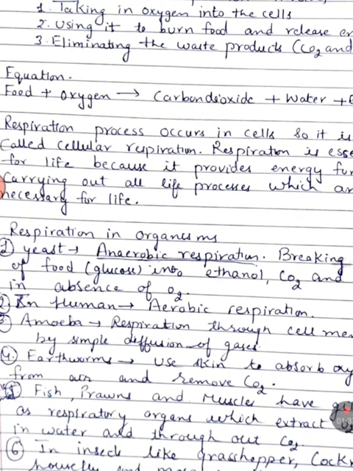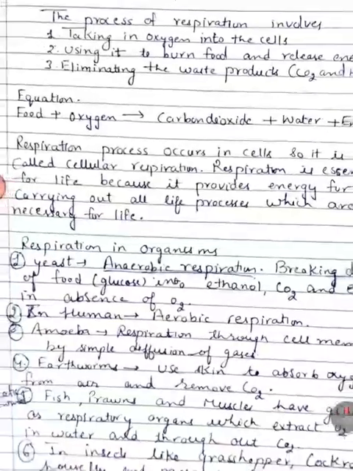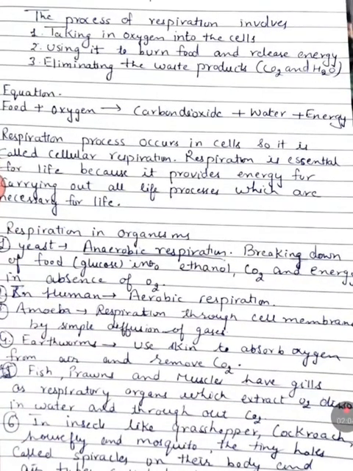It is the first way, when food is broken into simple components and the release of energy occurs. When this process occurs in presence of oxygen, it is called aerobic respiration. And when the food is broken in absence of oxygen, then this process is called anaerobic respiration. Here we are doing aerobic respiration first. The food will be broken down in presence of oxygen to release the energy.